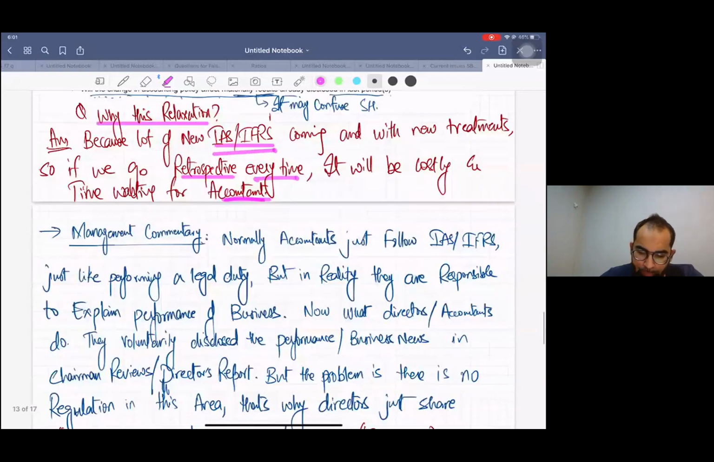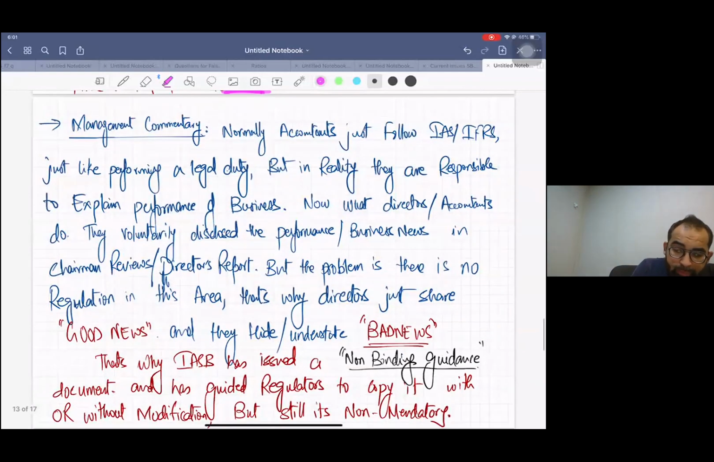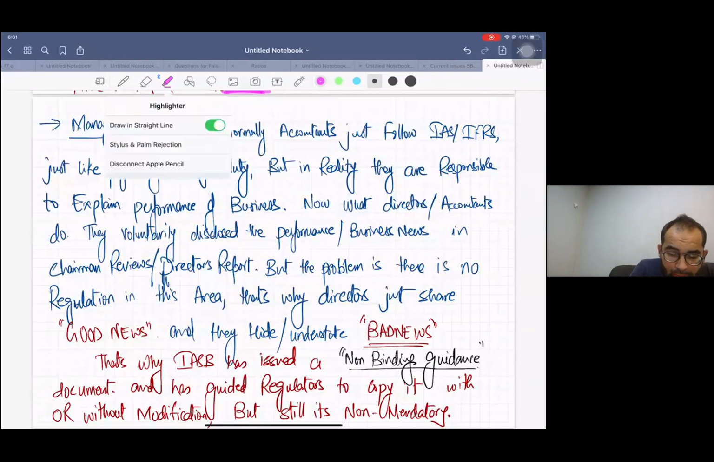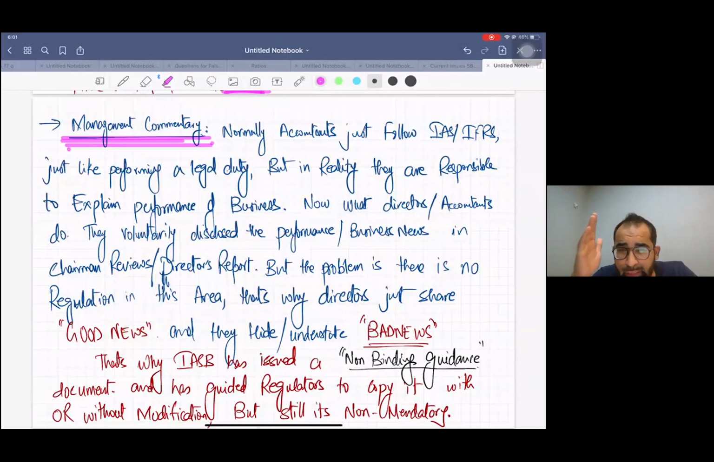Now, one more area which is called management commentary. Also, I agree, it has already been tested in SBR, but in my eyes, you must have a little touch of this. Okay, and I know many of you have already done this, but still, just an overview of this topic.